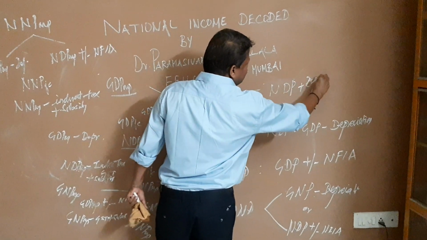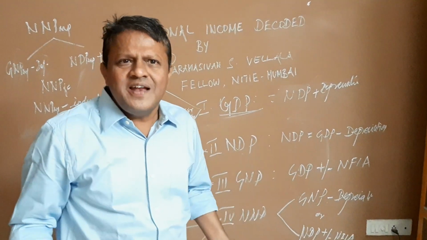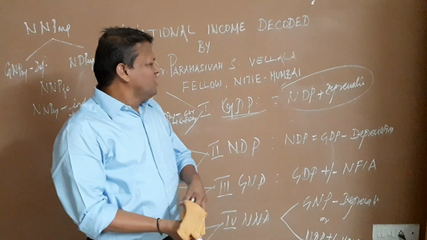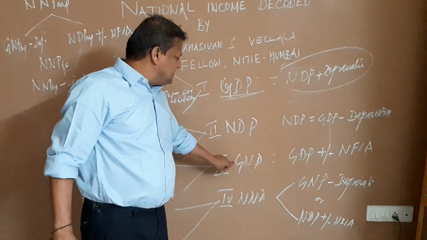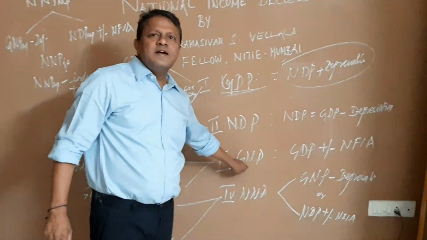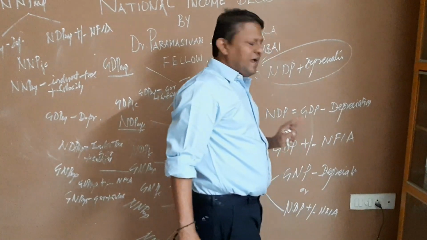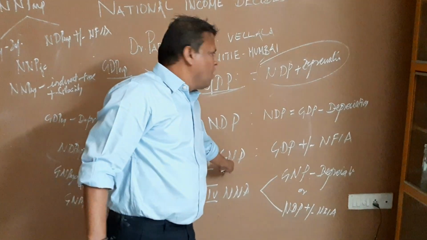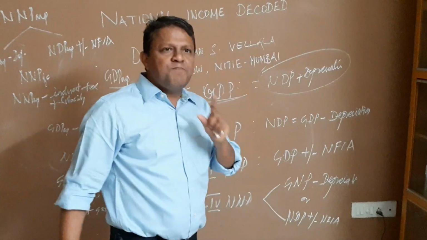But then that formula doesn't look logical, because you will never get NDP without GDP. This is only a hypothetical formula. So NDP is equal to GDP minus depreciation. And then we get to GNP. It is national. So the difference between GDP and GNP is the NFIA, that is net factor income from abroad. Right? Then finally from GNP, if you deduct the depreciation, or from NDP you adjust the NFIA, you get what? The NNP.